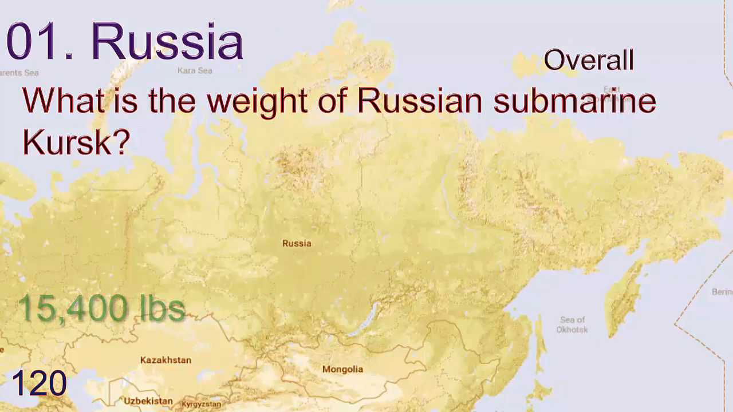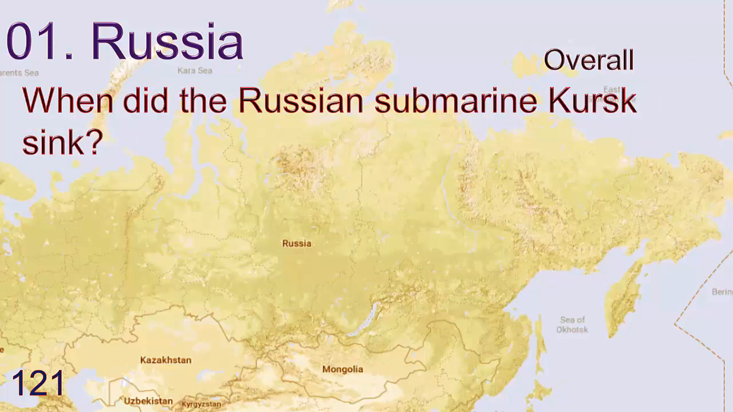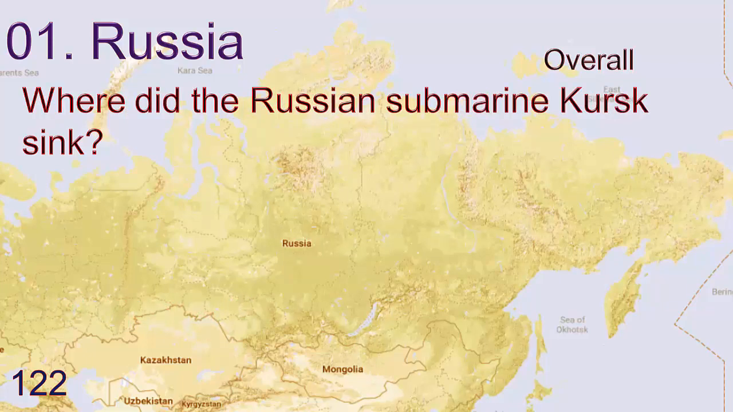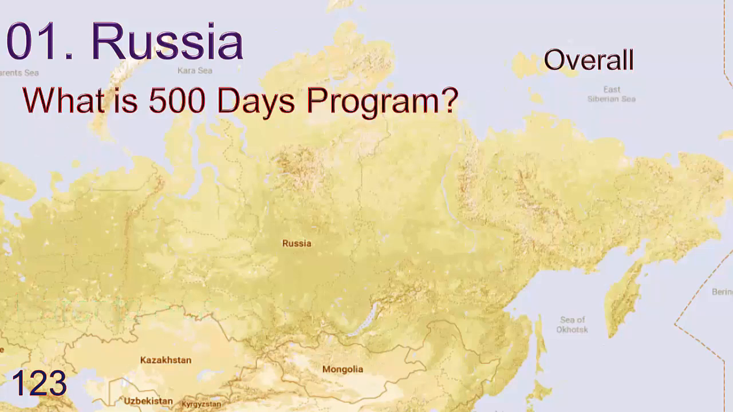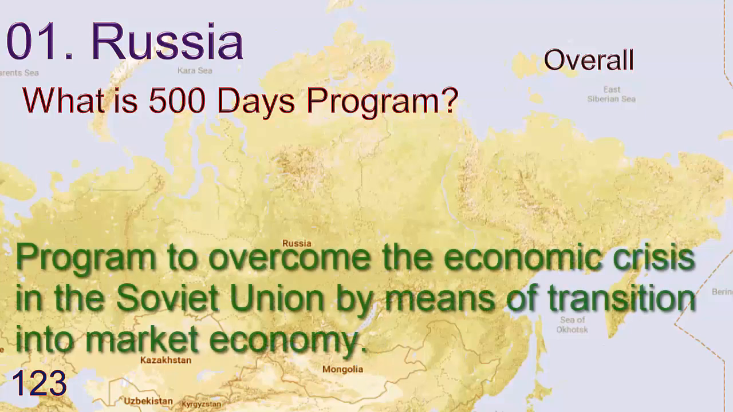What is the weight of Russian submarine Kursk? 15,400 pounds. When did Russian submarine Kursk sink? 12th August 2000. Where did Russian submarine Kursk sink? Answer is Barents Sea. What is the 500 days program? Program to overcome the economic crisis in the Soviet Union by means of transition into the market economy.